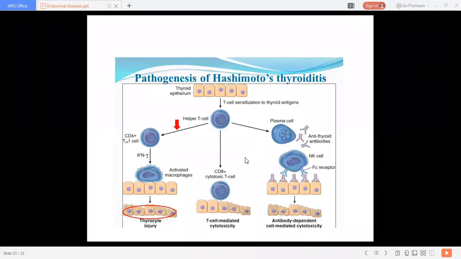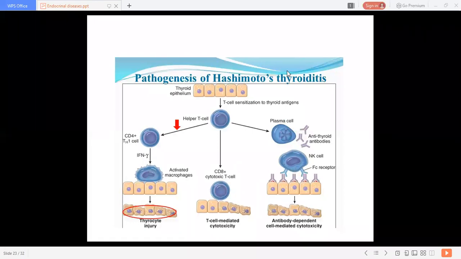It causes reduction in the iodine levels. It causes gradual destruction and thyroid failure because of autoimmune destruction of the thyroid gland. The age is between 45 to 65, and women get more affected with Hashimoto's thyroiditis than males.